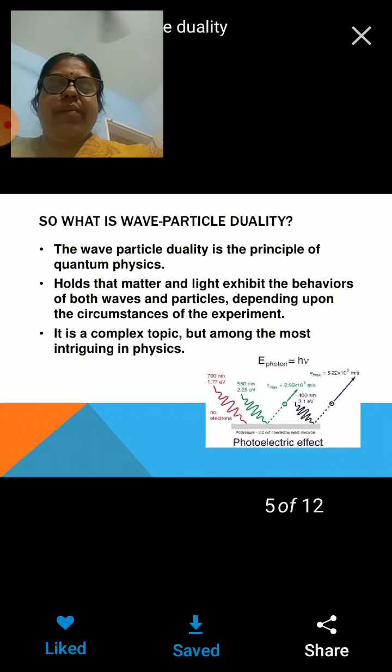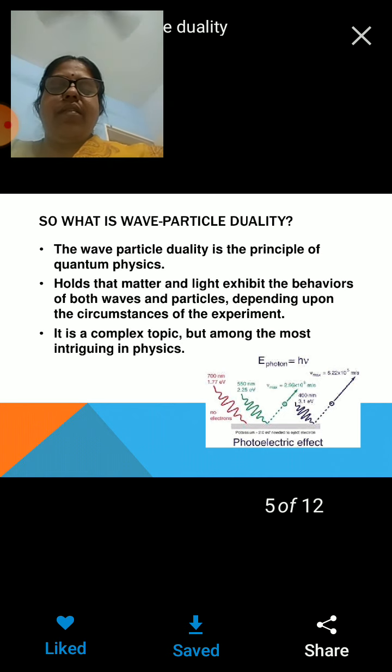All these require particle nature of light for explanation, especially the photoelectric effect and Compton effect. But for interference, diffraction, polarization, you require wave nature. So depending upon the experiments which are being conducted, the nature of the matter has to be manipulated in that way.